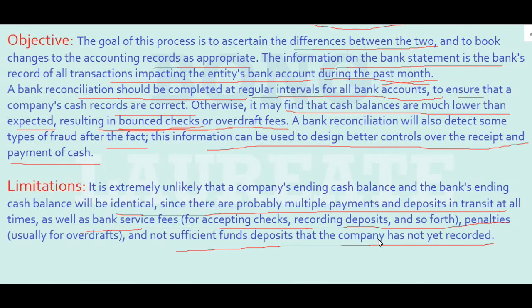What it is trying to say is that generally the bank's record of your financial statement and your personal financial statement do not match, because whenever you pay somebody by check, you record it in your book, but maybe the receiver of the check does not encash it immediately. So the bank would not know about the check you have issued and it will not record that in their books. So there will be a mismatch, and then there are certain bank fees that the bank deducts from your account without informing you beforehand. So for these reasons, the reconciliation is not always efficient.